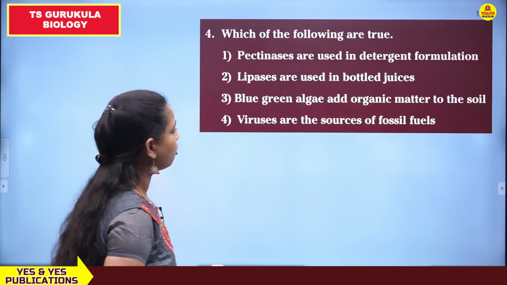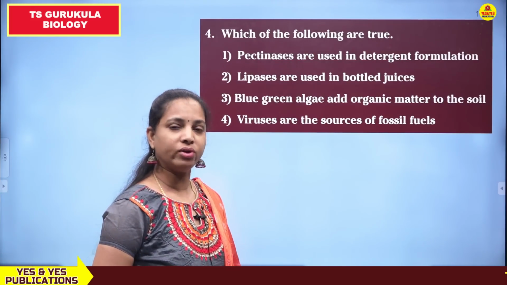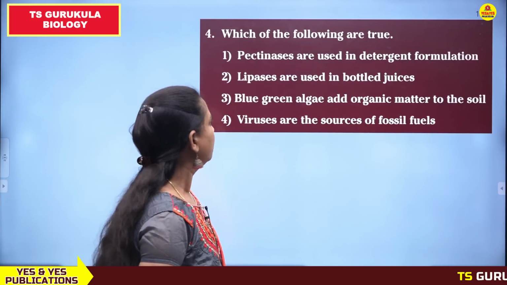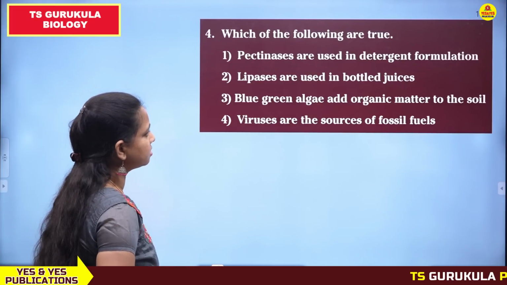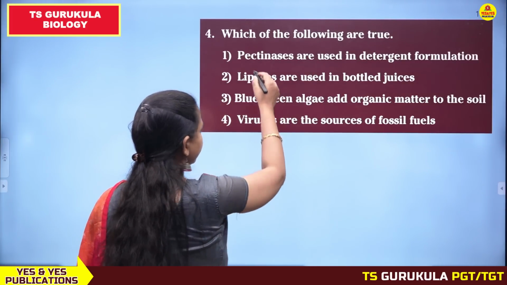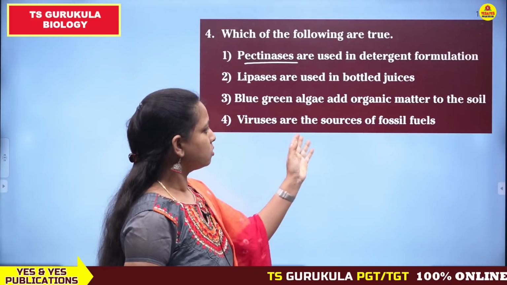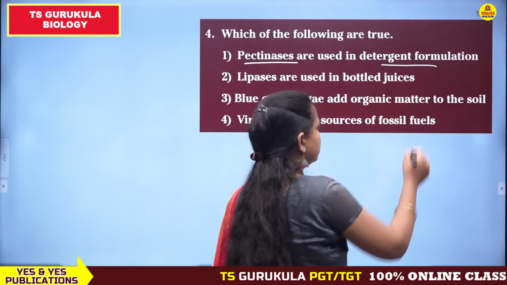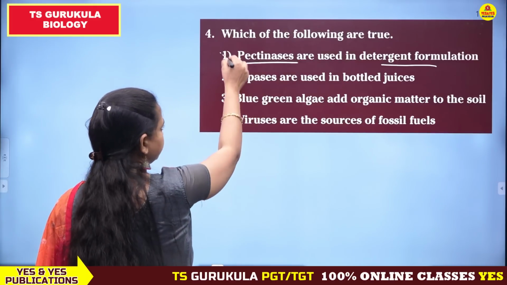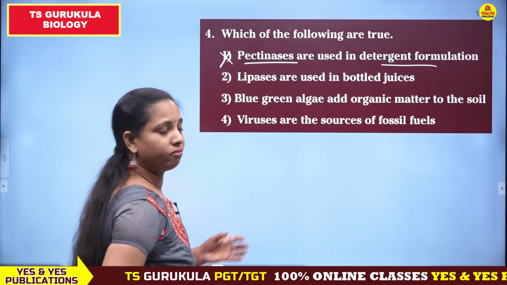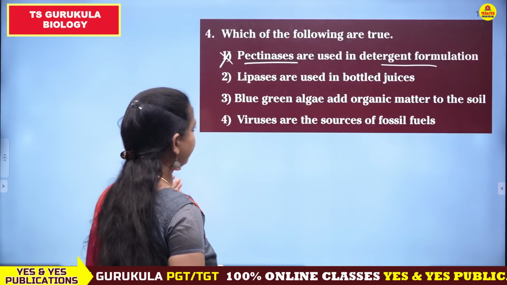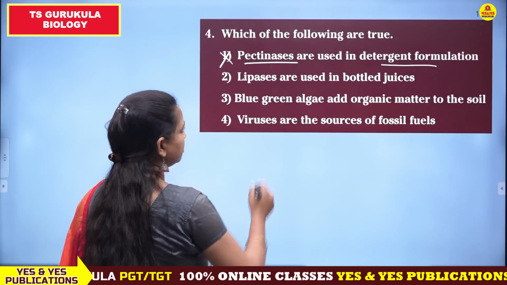Next one, which of the following are true? ఇక్కడ ఇచ్చిన స్టేట్మెంట్స్‌లో which statement is true అని అడుగుతున్నారు. The given statements are: pectinases are used in detergent formulation. See here, pectinases are the enzymes which act on pectin and they are not used in detergent formulations. Detergent formulations లో కాదు యూజ్ చేసేది. కాబట్టి incorrect. They are used for clarification of juices. In the clarification of juices లో lipases are used in bottled juices.